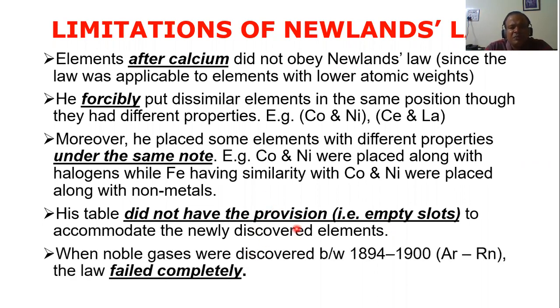And the biggest problem came when the noble gases or inert gases were discovered between 1894 and 1900. I hope you know all the noble gases: helium, neon, argon, krypton, xenon, radon. The first noble gas, argon, was discovered in 1894, and the last, radon, was discovered in 1900. Within 6 years, all the noble gases were discovered.